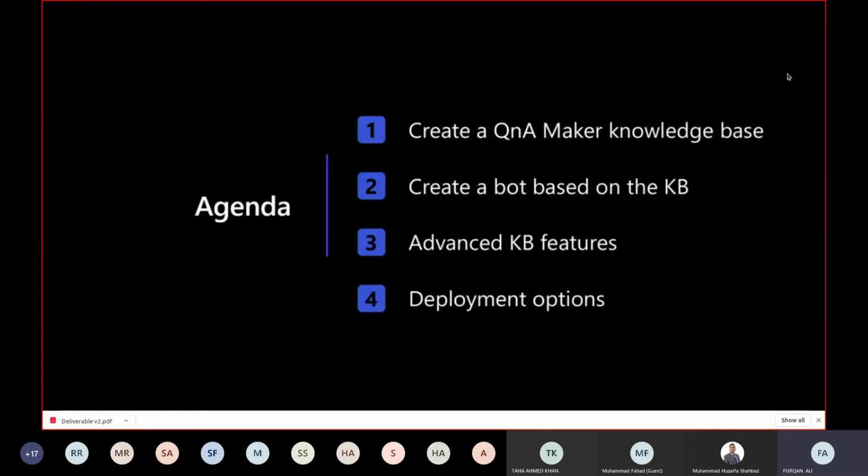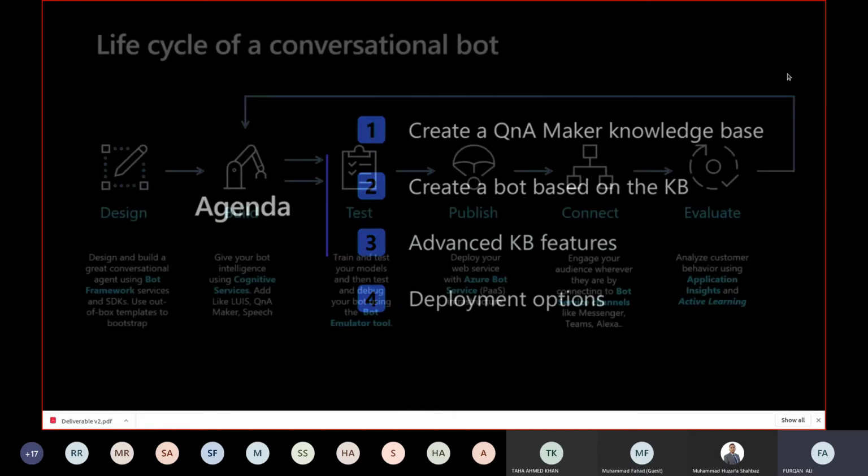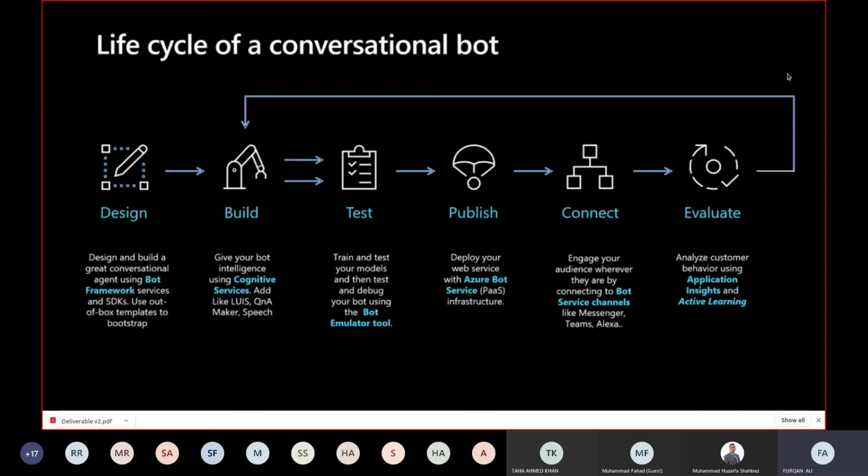So the agenda of today's meeting or today's webinar is to create a QnA Maker knowledge base, create a bot based on the knowledge base, advanced knowledge base features and deployment. All right, so this is a life cycle of